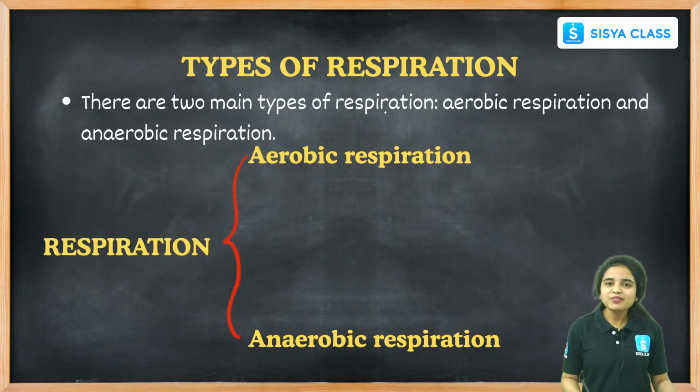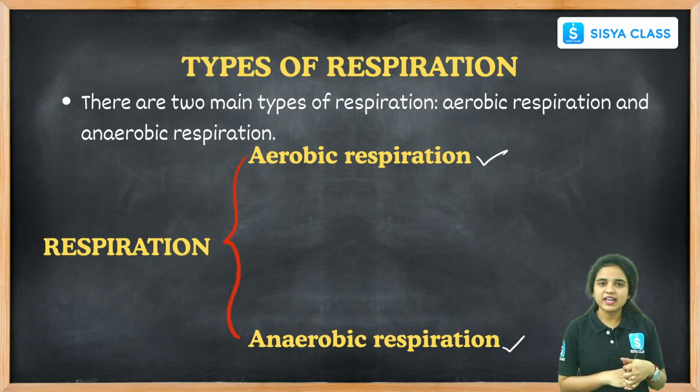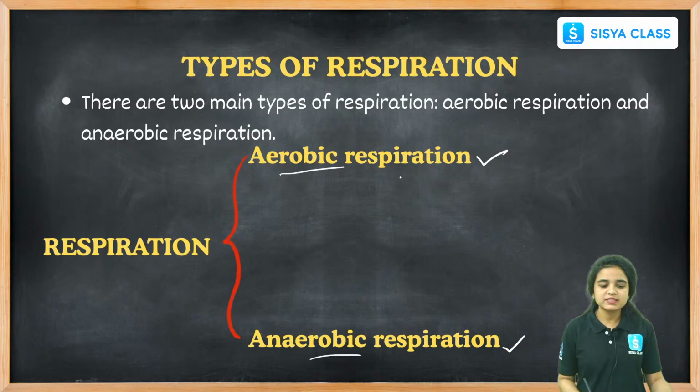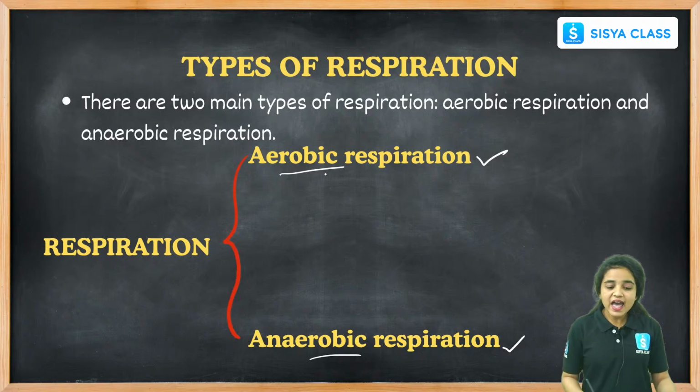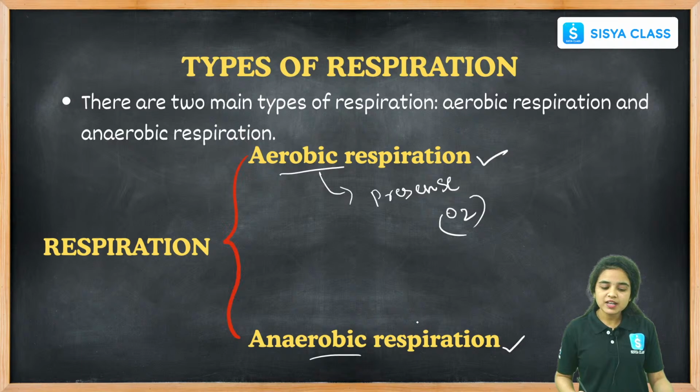And there are two different types of respiration. They are very important. One is aerobic respiration, another is anaerobic respiration. These are the questions most frequently asked in exams, so students, please concentrate on these two important topics. Aerobic respiration happens in the presence of oxygen, while anaerobic respiration happens in the absence of oxygen.